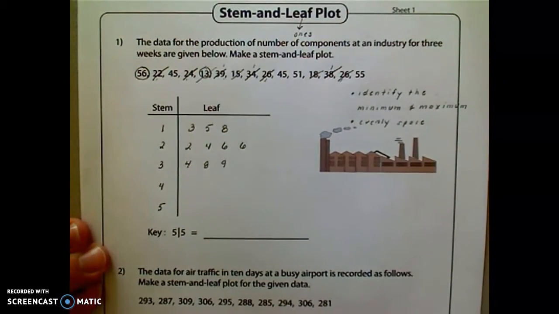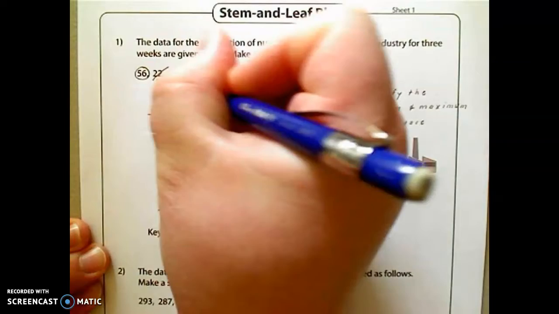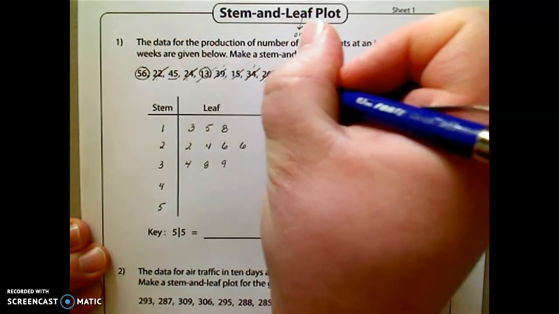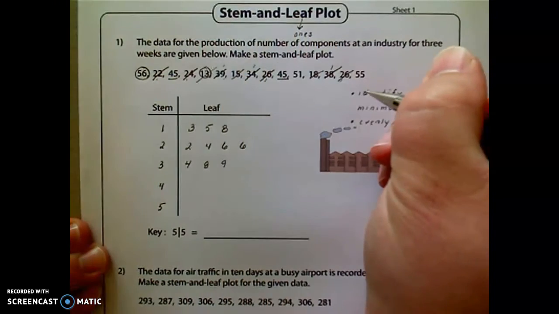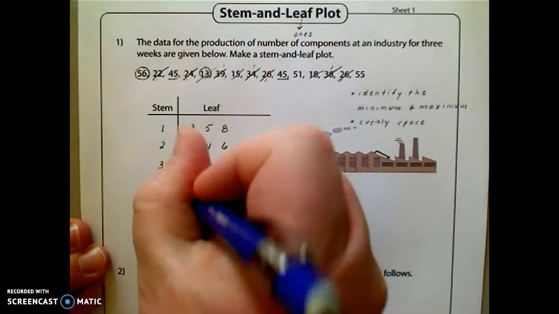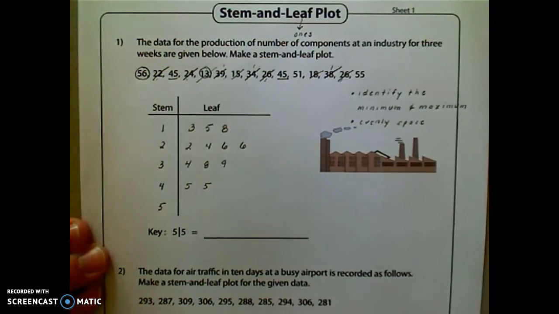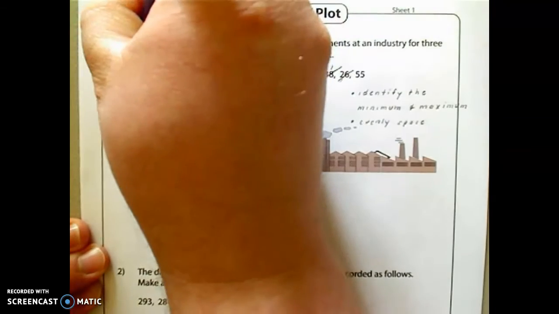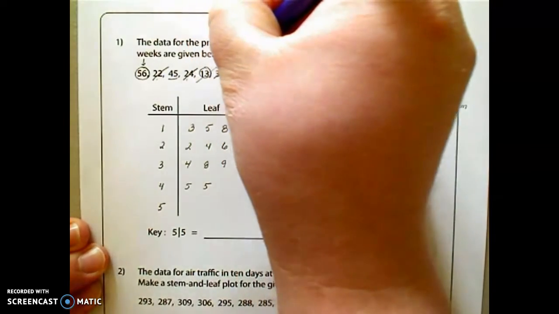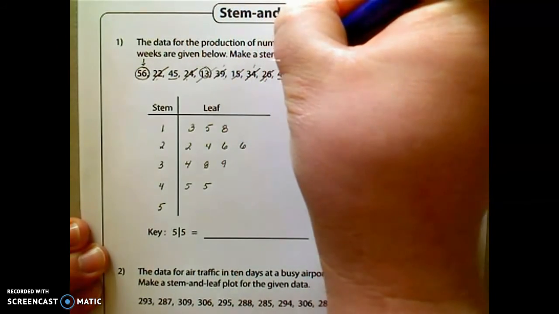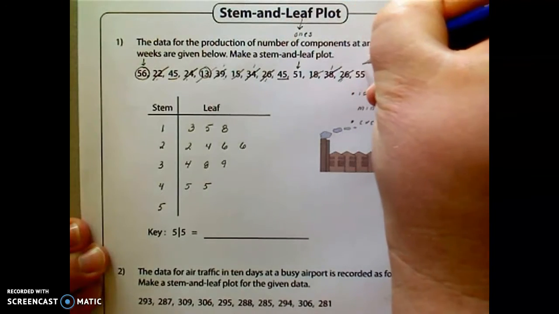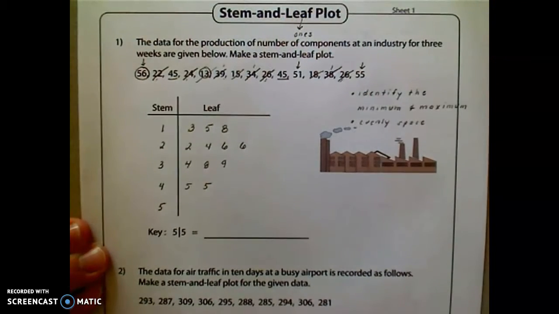Now we take a look at the 40s, which we've got 45, 45. Well, that's it. There's two 45s, so we're going to list 5, and then 5. And then last but not least, we've got our 56, our 51, and our 55. So it'd be 51, 55, 56.